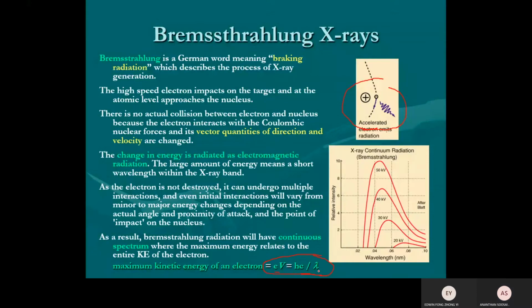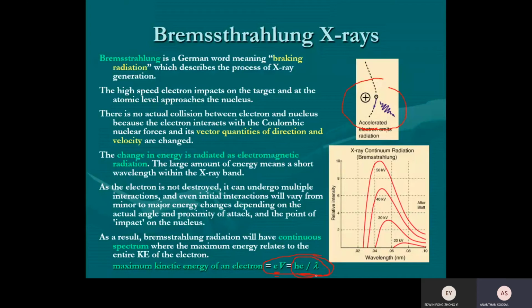Why do they put eV? Where does eV come from? How does the electron gain kinetic energy? From the electron gun. You apply a voltage between the cathode and anode, the 20 kilovolt. The electron gains kinetic energy because you pull the electron with the anode by using a voltage. So what is the gain in kinetic energy of the electron? It's the same as the work done by the field, QV, actually eV, e times V. So the eV is the kinetic energy of the electron. All the kinetic energy of the electron is converted to a single photon. That's why the formula is eV equals one photon.